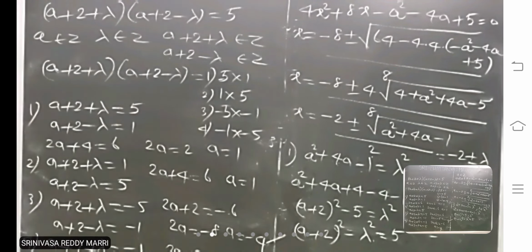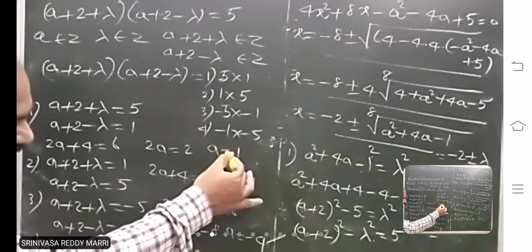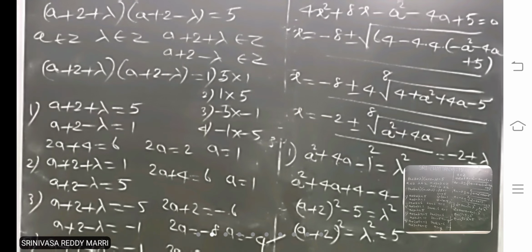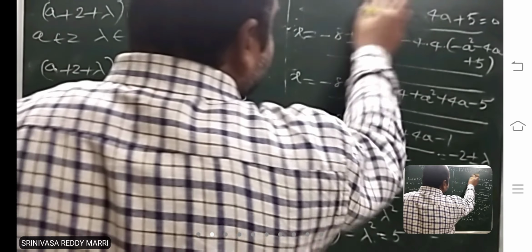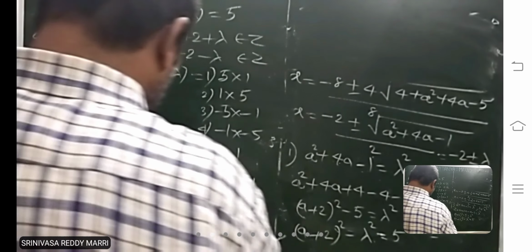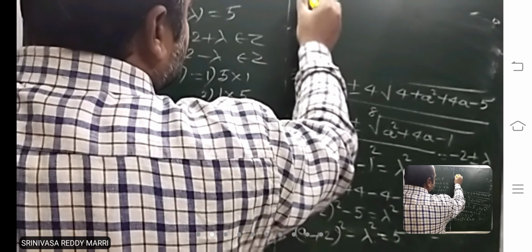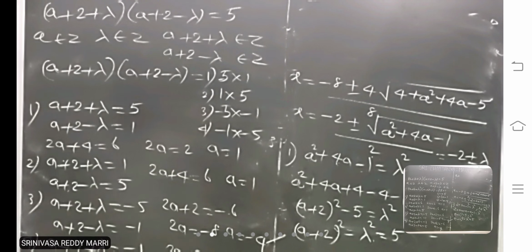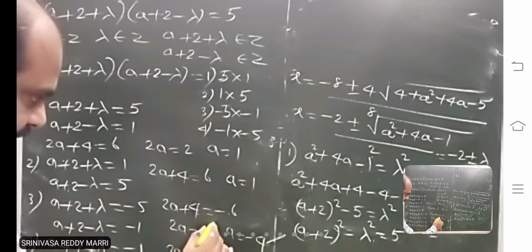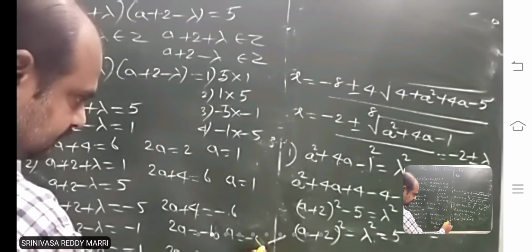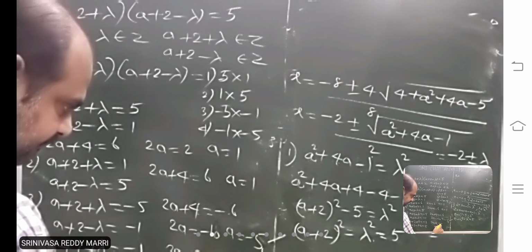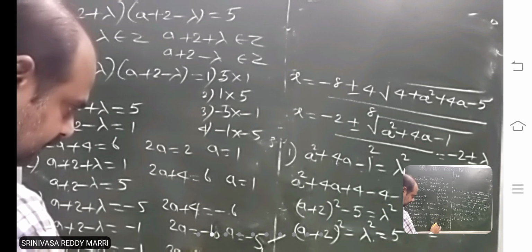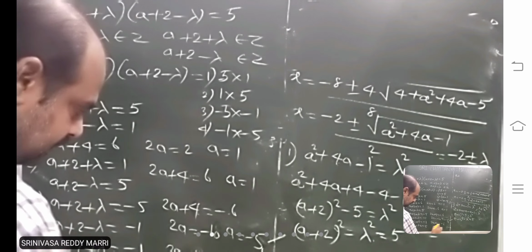So what are the values possible? One is a equal to 1 and another one is a equal to minus 5. Wait, 2a plus 4 is minus 6, so 2a equal to minus 10, a equal to minus 5. Right?